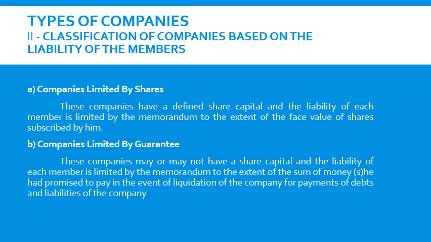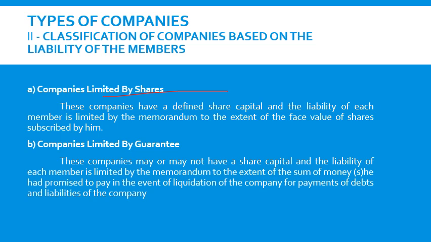And moving on to the second classification, companies based on the liability of its members. So basically there are three kinds of companies based on this liability. The first one, company limited by shares. In this kind of company, the members' liability is limited to the share value agreed by them. These companies have a defined share capital, and the liability of each member is limited by the memorandum to the extent of the face value of shares subscribed by them. So if a shareholder subscribed shares worth rupees 10 lakh, his liability is limited to that 10 lakh. Such a company is known as a company limited by shares.